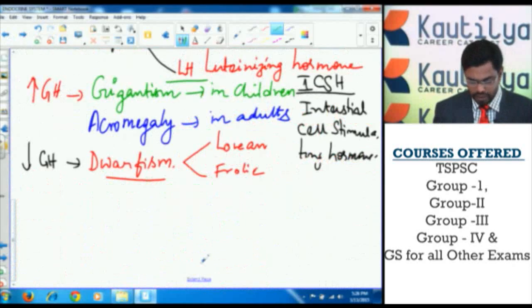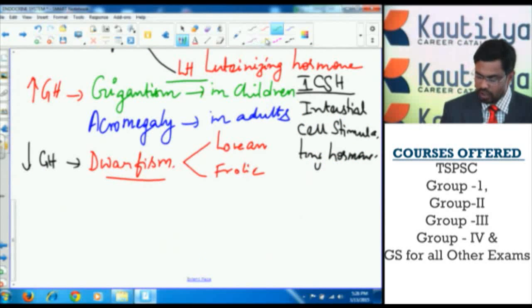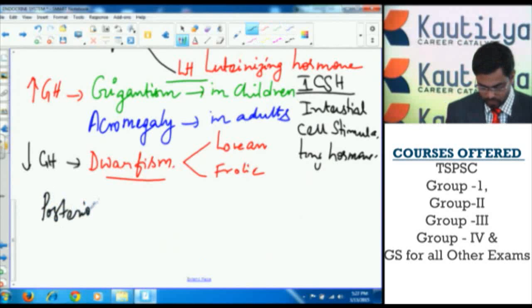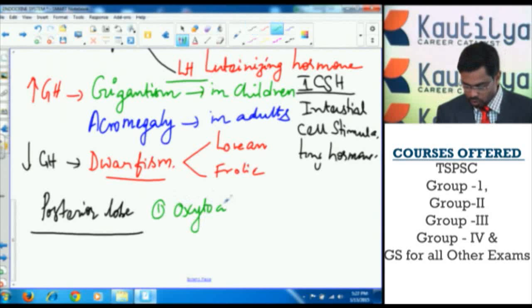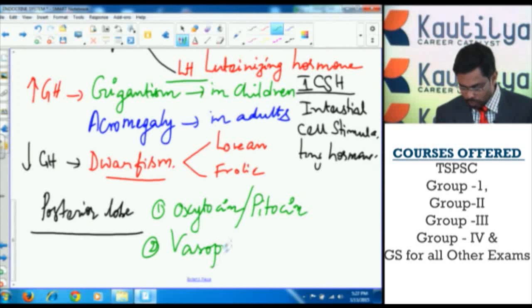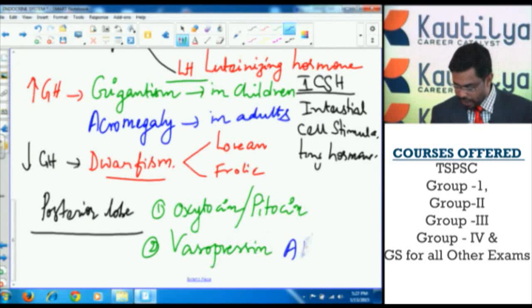Let us discuss the various hormones released from the posterior lobe of the pituitary. From the posterior lobe, two hormones are released. They are oxytocin, also called pitocin, and vasopressin. This vasopressin is also called ADH hormone.